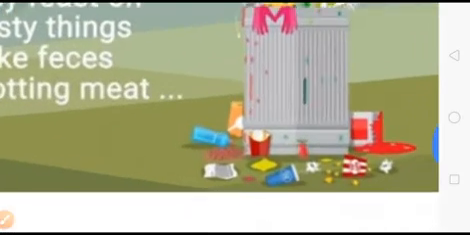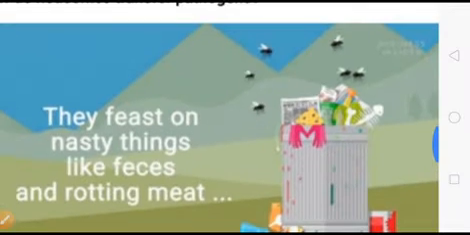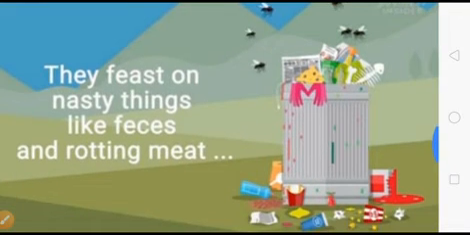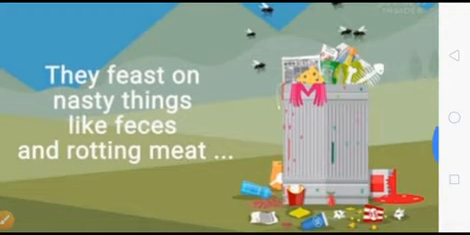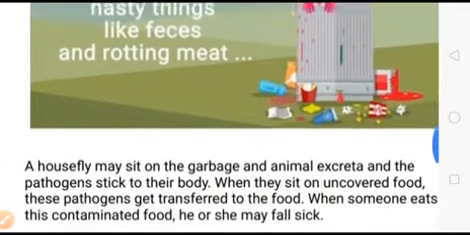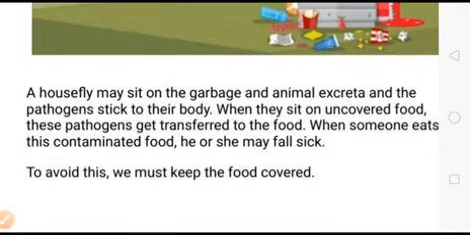You can see here is the garbage bin, right? Here flies sit, and see, they feast on the nasty things like the feces and the rotten meat, right? A housefly may sit on the garbage and animal excreta and the pathogens stick to the body. When they sit on the uncovered food, these pathogens get transferred to the food. When someone eats this contaminated food, he or she may fall sick. That's why we should always cover our food.